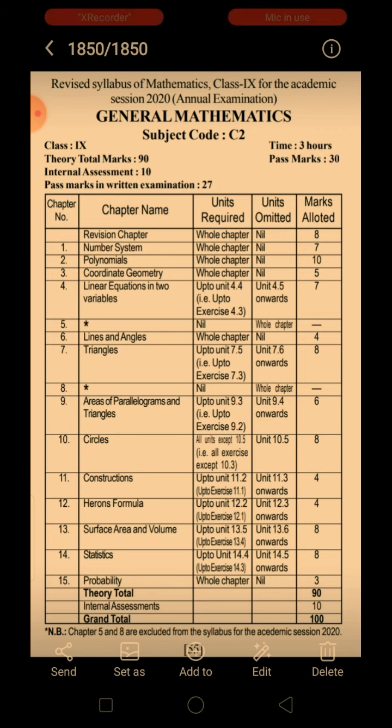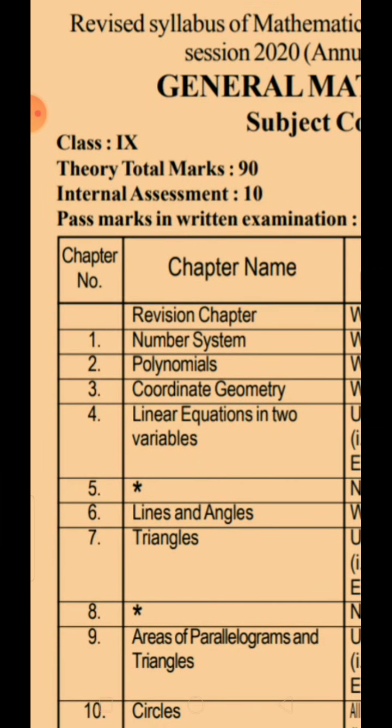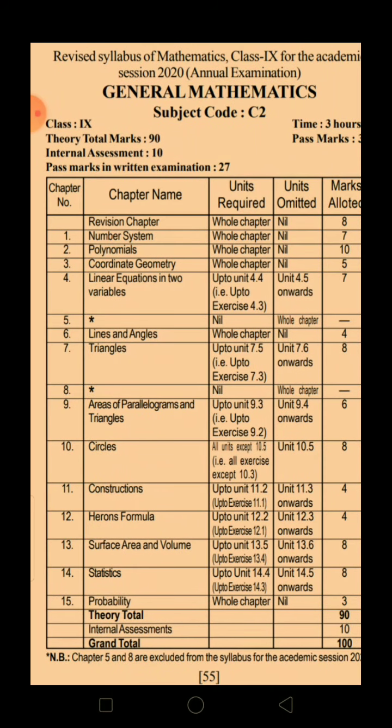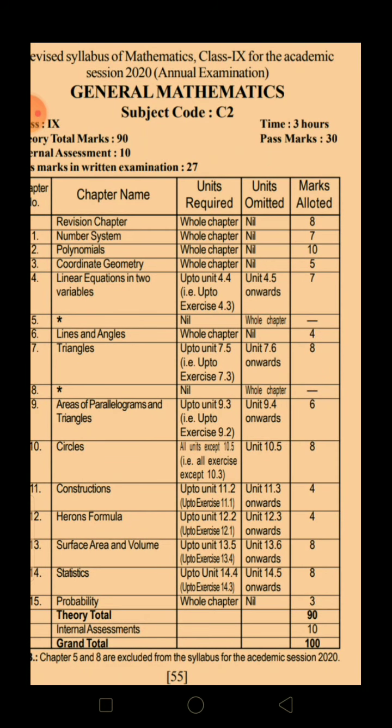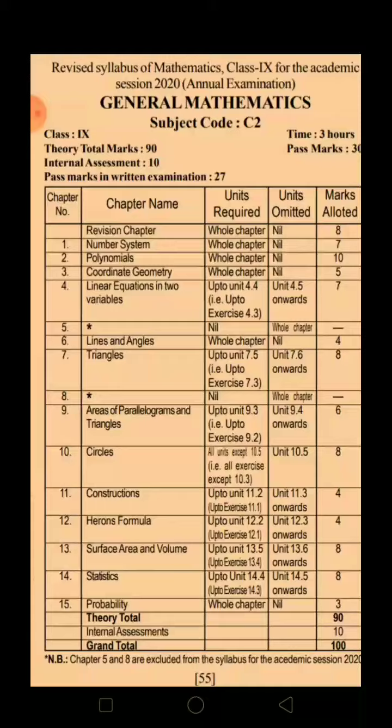So you would see here that your theoretical marks would still be 90, your internal assessment would be 10 marks, and there you go. 90 plus 10. These are your internal assessment as well as your theoretical. Your time will still be 3 hours and your pass mark 30 marks.